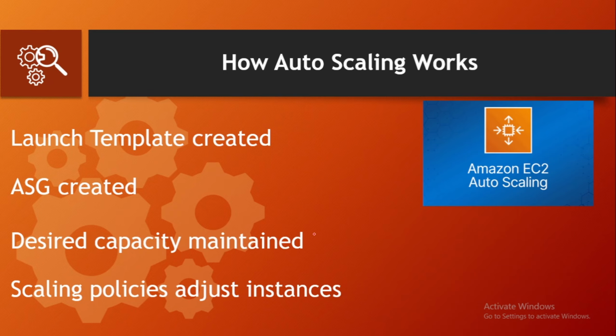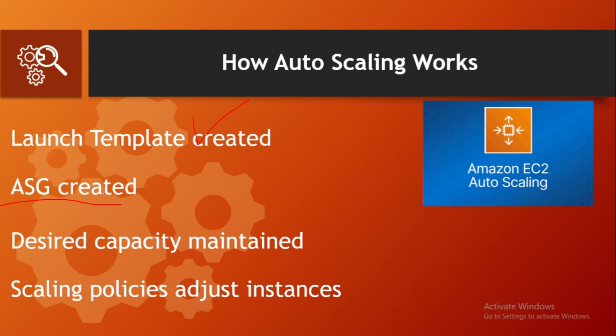Now let's put everything together and understand how auto scaling works. First we create a launch template where we define every component that we need in our EC2. Then we create an auto scaling group using that template. The auto scaling group maintains the desired number of instances.